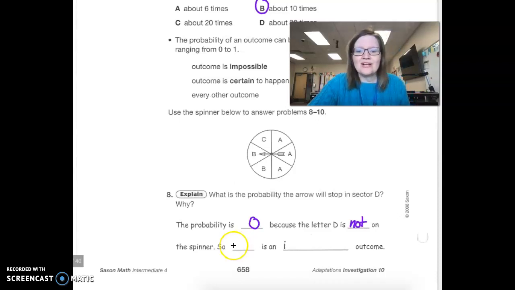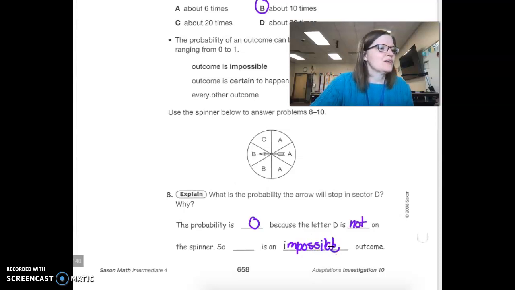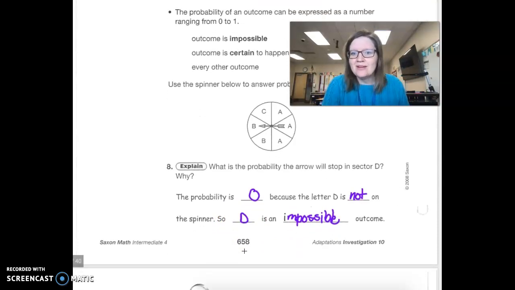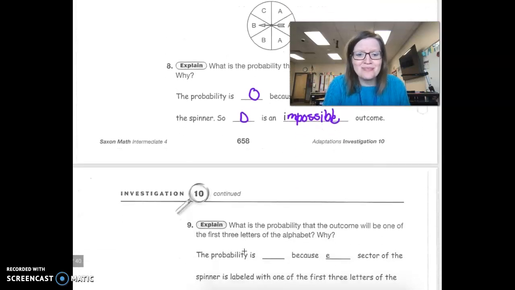So that we're certain it is an impossible outcome. I need to make sure that I'm writing this correctly. So D is an impossible outcome. Don't you feel good that we got that cleared out?